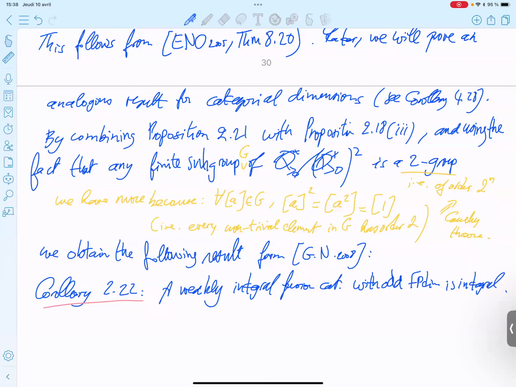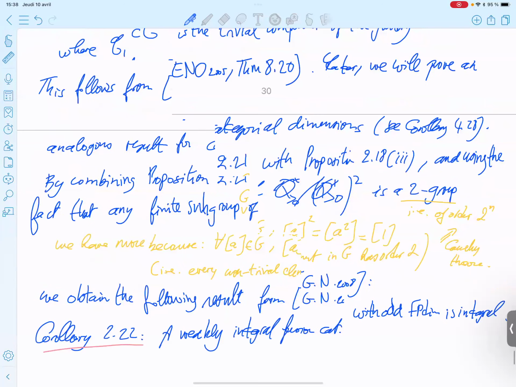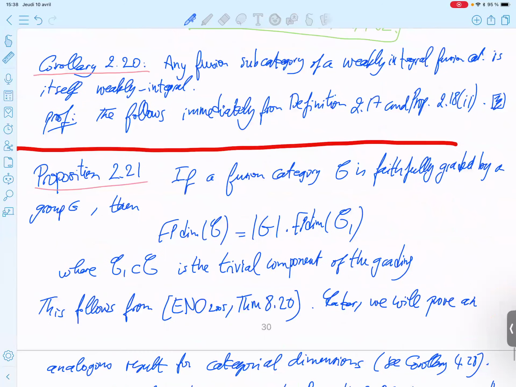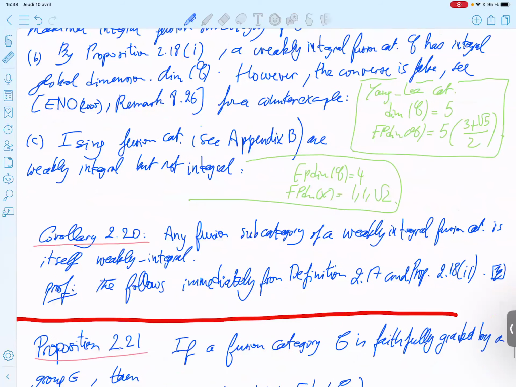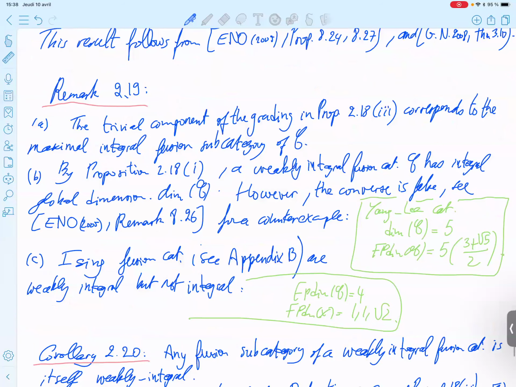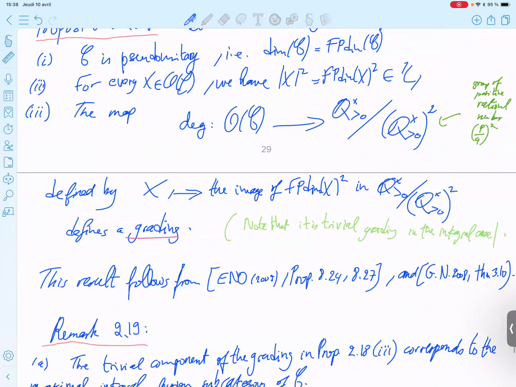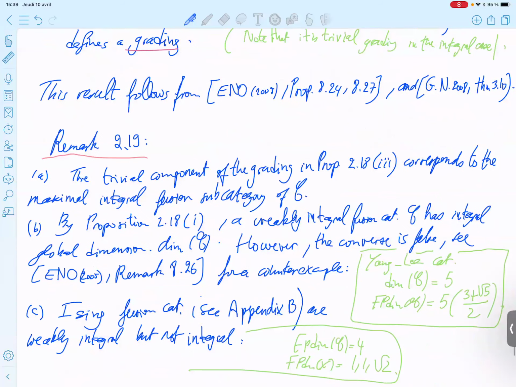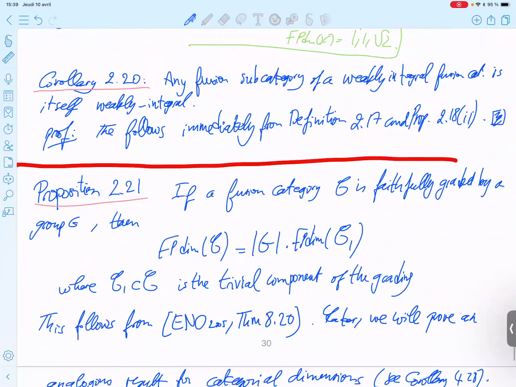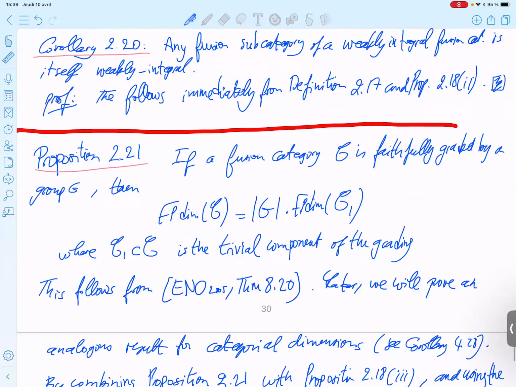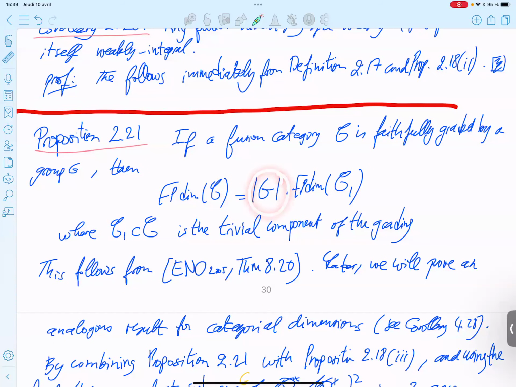So what do we need to show? We need to show that in the odd dimensional case, this grading is trivial. Okay, so we need the group here to be equal to 1. The group is trivial. So why is this true?